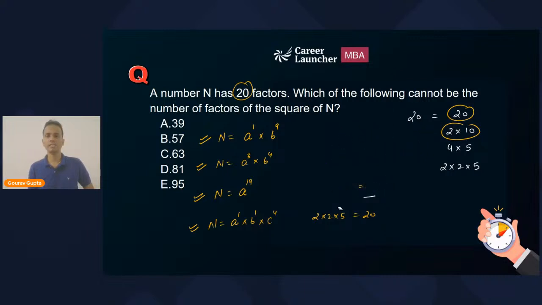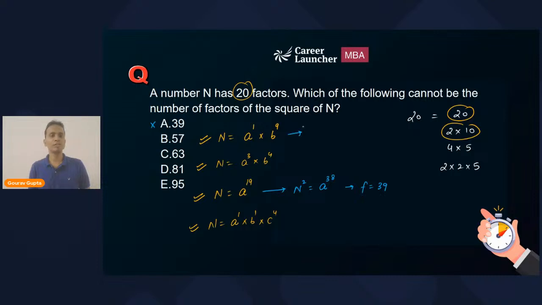Okay. So I'll erase this extra part. There are four ways in which the number can be formed. If the number is in this form, then the square of n will be a raised to the power 38, and it will have 39 factors. So option A cannot be the answer.